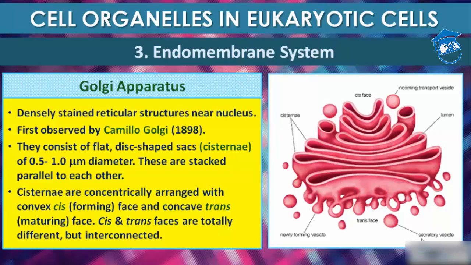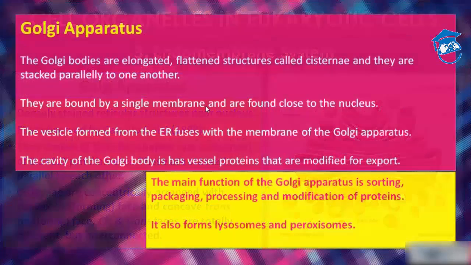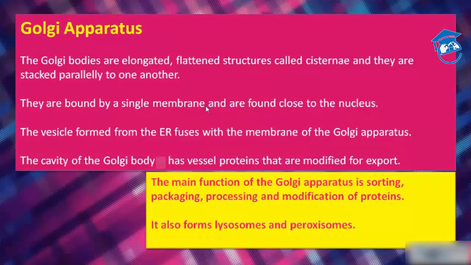Okay, so this explains why Golgi apparatus remains in close association with the endoplasmic reticulum. A number of proteins synthesized by ribosomes on the endoplasmic reticulum are modified in the cisternae of the Golgi apparatus before they are released from their trans face. Okay, so the main function of Golgi apparatus, you can say that it is an important site for the formation of